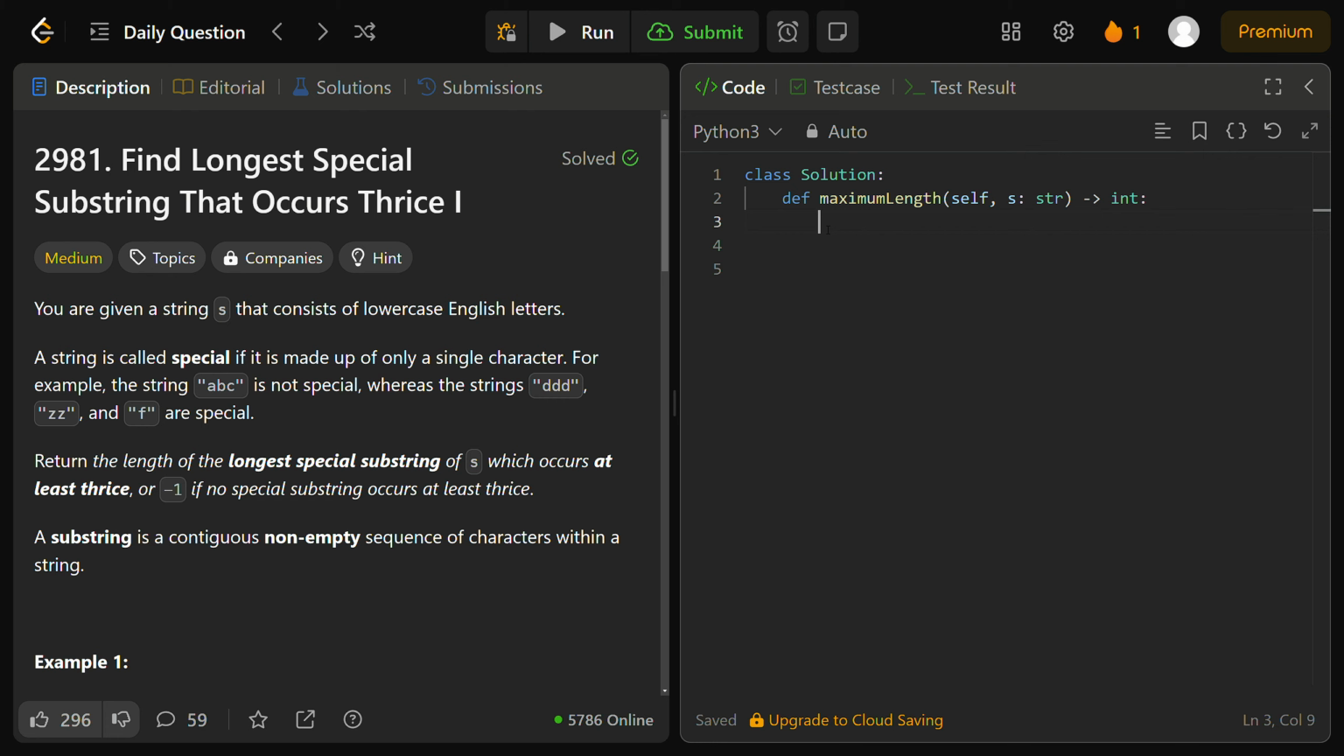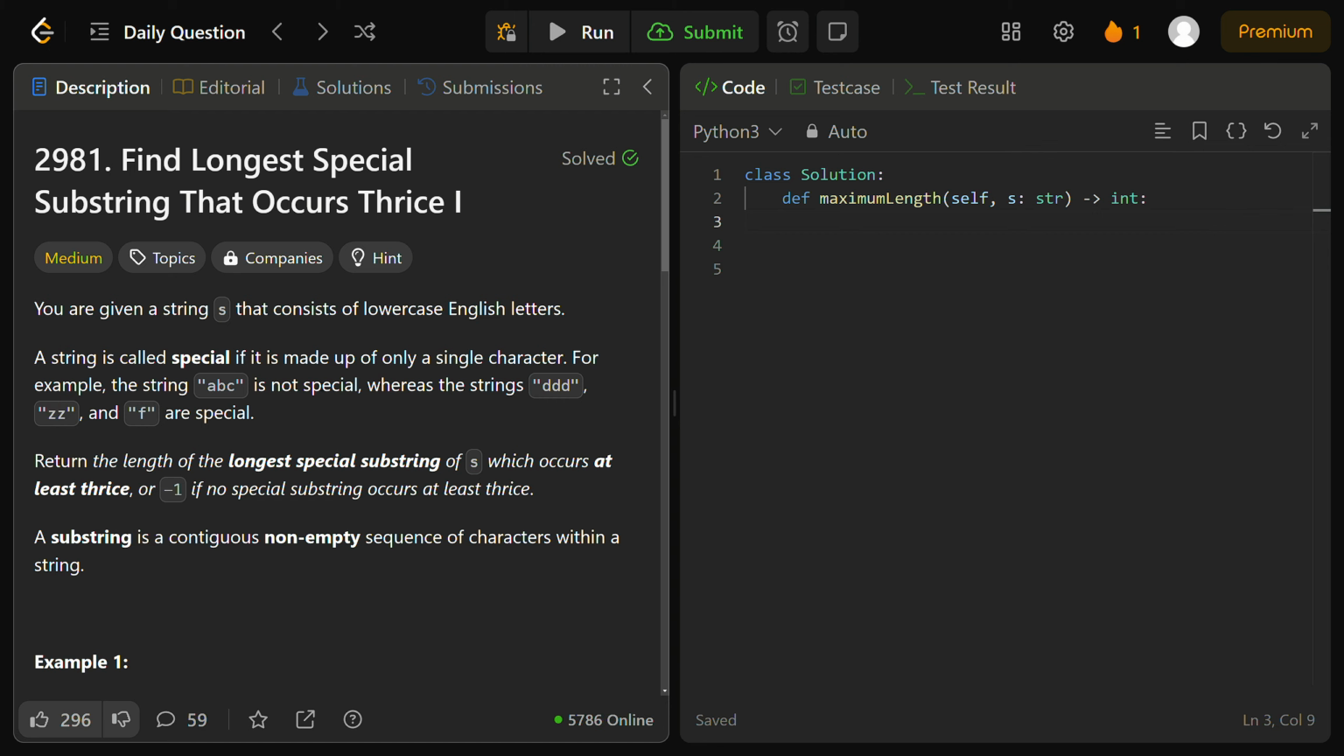So for example, the string ABC is not special because it has unique characters that are more than one, right? We have one A, another B, another C. It's not made up of only one single character, so it's not special. But the strings DDD, ZZ, and F are special because there's only one character in each of their strings, right? We only have one character D here, one character Z here, and one character F here, so they're considered to be special strings.